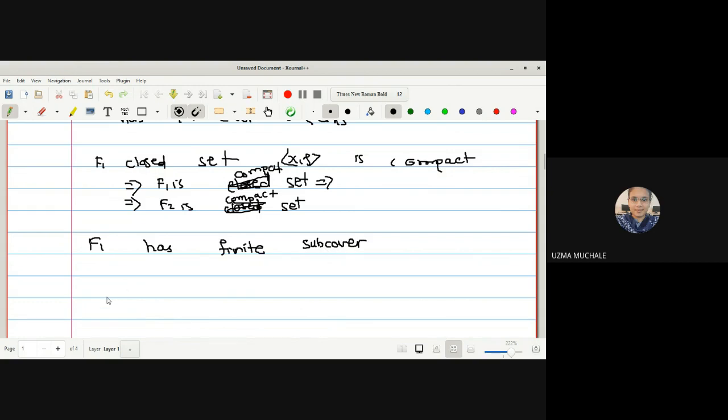Every open cover of F1 will have a finite subcover. F1 was initially covered by the Gx, but now it will be covered by a finite number of elements from the Gx. That is, a finite number of open sets will cover F1.